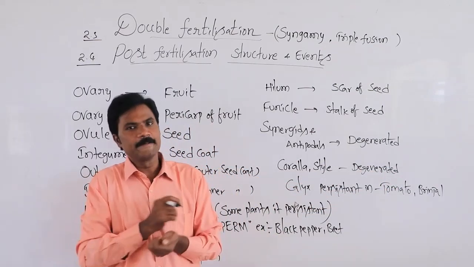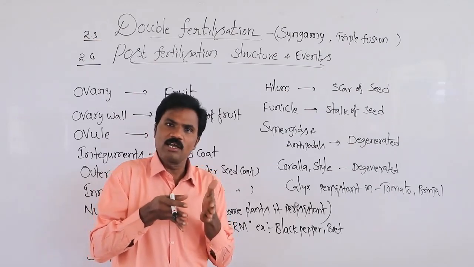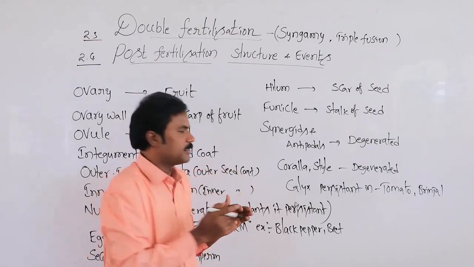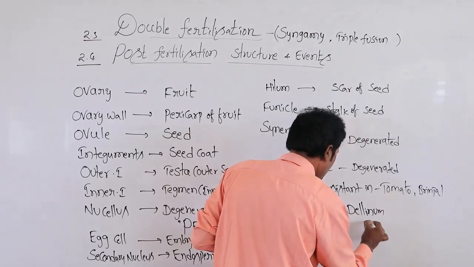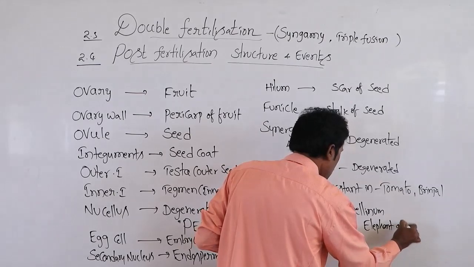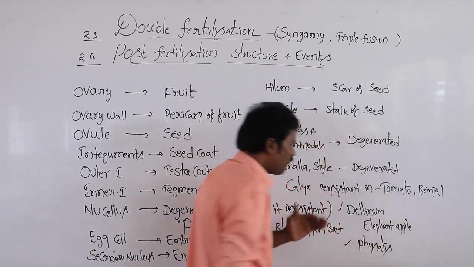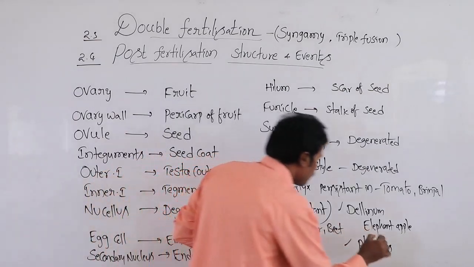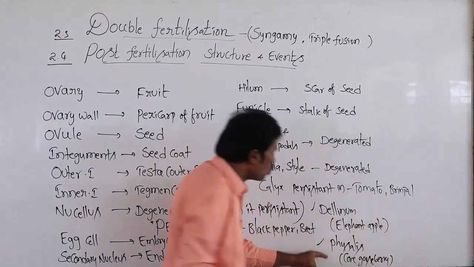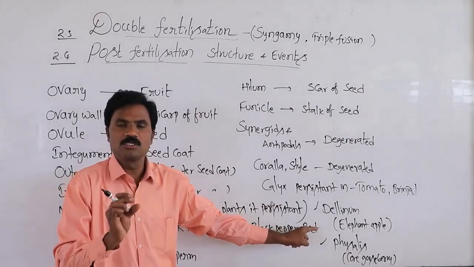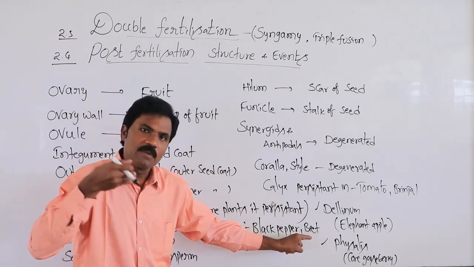Apart from this, Dillenia, that is elephant apple, and Physalis, or cape gooseberry. In these fruits the calyx is not withering even after fertilization, that is post-fertilization. It must keep growing continuously.